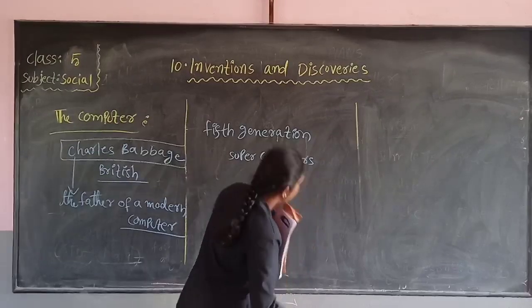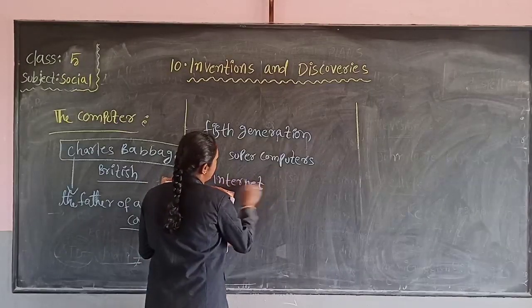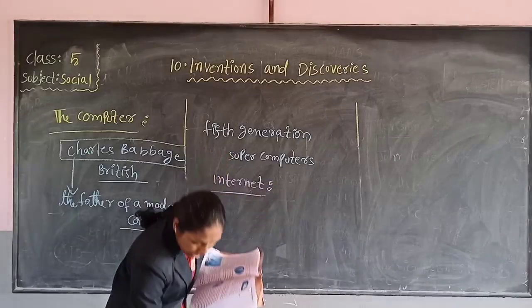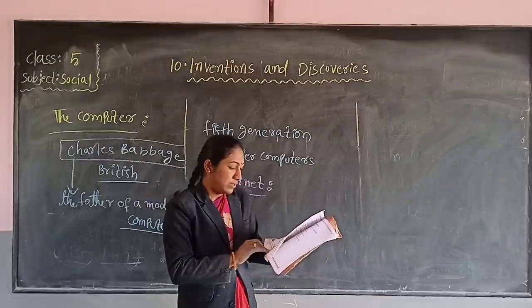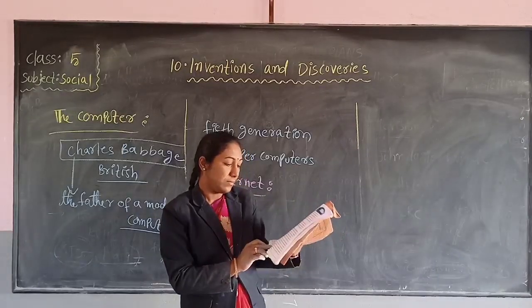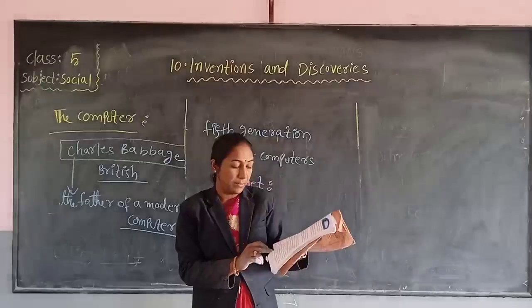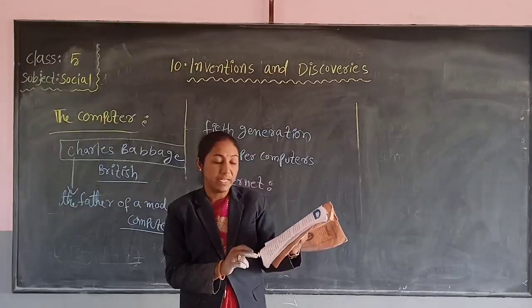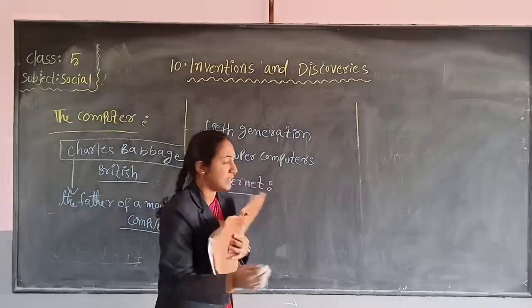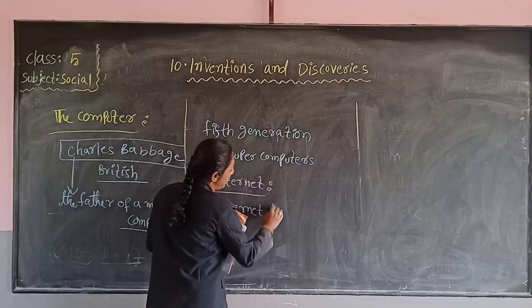Next, internet. Searching for and getting information on a computer with internet facility is called internet browsing. What is the meaning of internet browsing?